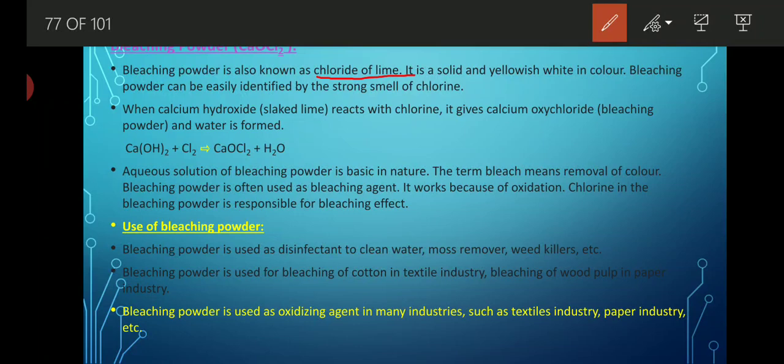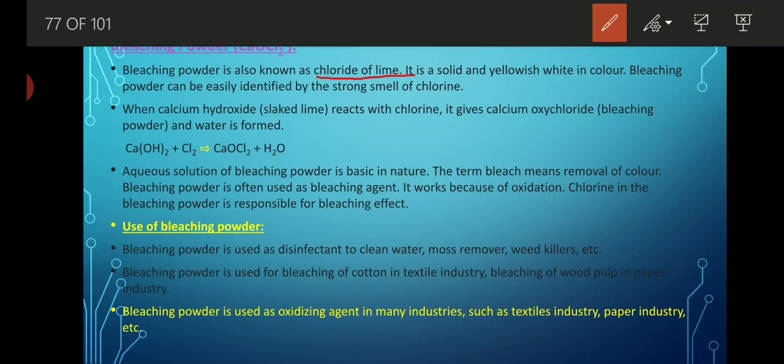It is widely used for disinfecting water, and it is also used for killing insects. Basically, it is a pale yellow solid, slightly white, slightly yellow in color. It shows an exothermic reaction whenever it comes in contact with moisture. Why is it so? Because it releases slaked lime along with the liberation of heat. That's why it shows the exothermic reaction.